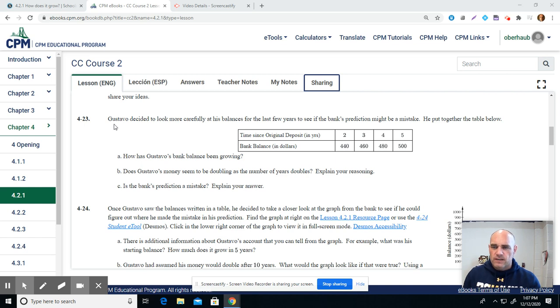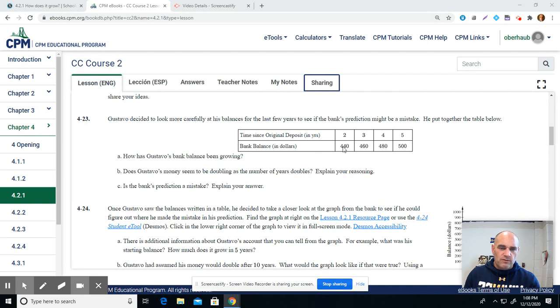Question 23. Gustavo decided to look more carefully at his balances for the last 5 years to see if the bank's predictions might be a mistake. He put together the table below. So here's a table that he put. On top is the years, on bottom is dollars.